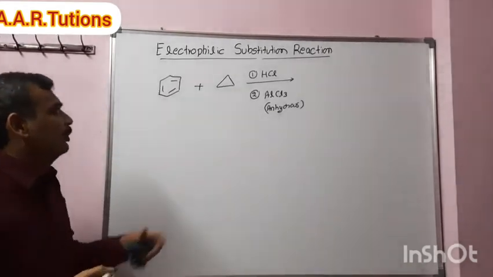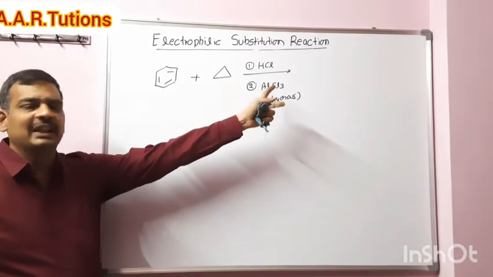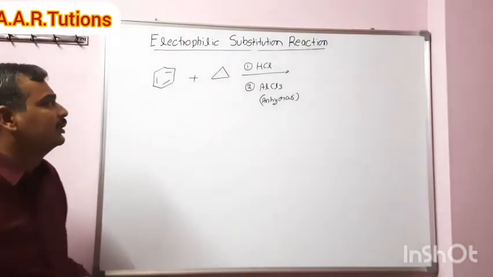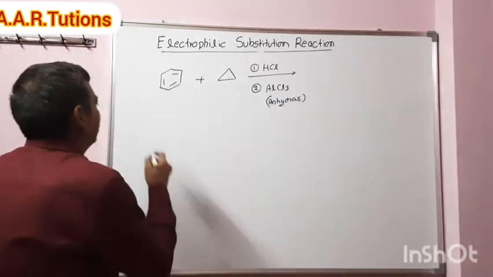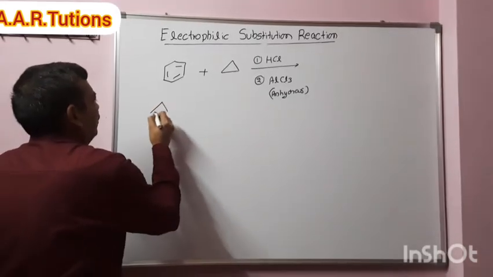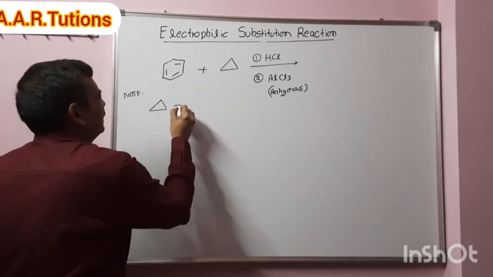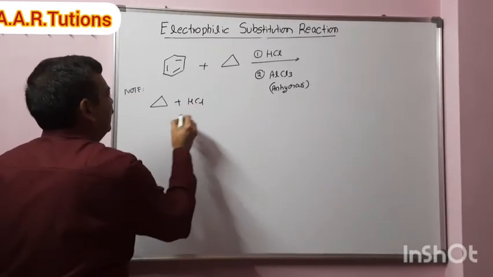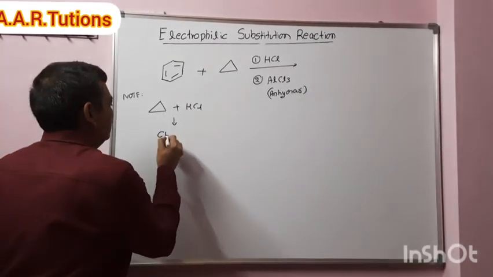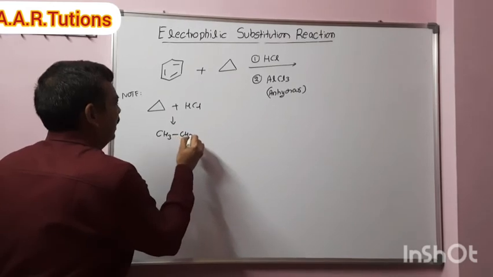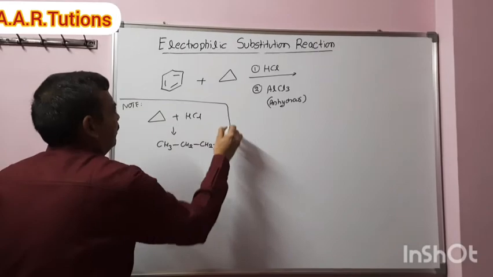Here in this example, remember one point, make it a note point, very important. When cyclopropane reacts with HCl, opening of cyclopropane takes place. So we get CH3, CH2 and CH2Cl. This compound will form. Remember this point.